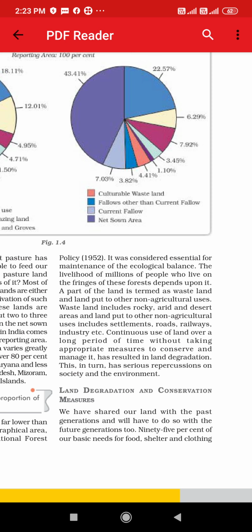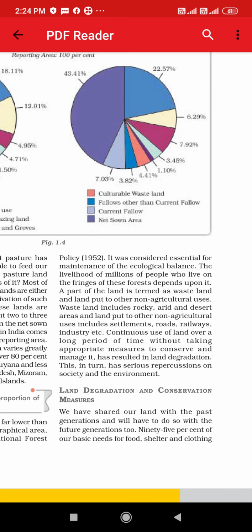Continuous use of land over a long period of time without taking appropriate measures to conserve and manage it has resulted in land degradation. If on the same particular land we continue growing crops for more than 5 to 10 years, then it is possible that the land is going to degrade.